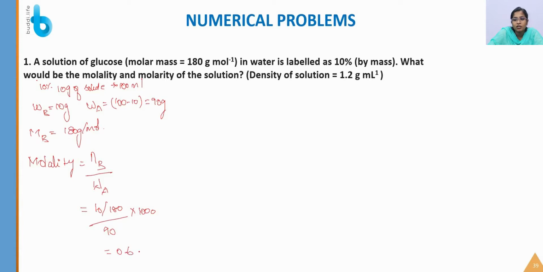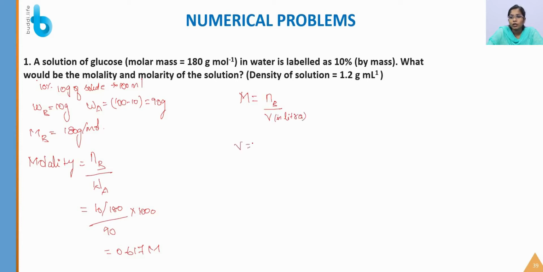So the answer is 0.617 moles. Okay, molality. So next we have to find out the molarity. What is the formula for molarity? Number of moles of solute divided by volume of solution in liters. Okay, volume in liters, so we first have to calculate the volume.